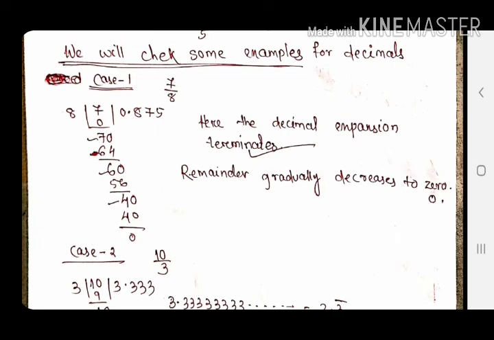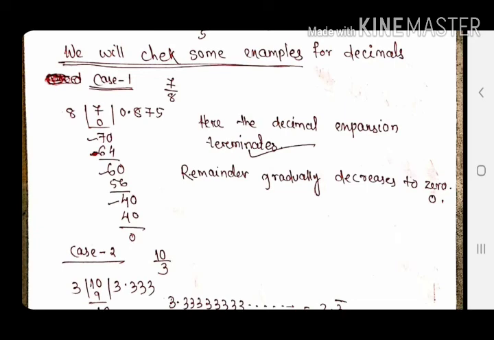So decimal is there, that means I can take 70, 8 into 8 is 64, the remainder is 6, again I can take 0 and I may continue like this. And you may observe the remainder is gradually decreasing. So in first case this is 6, then gradually it is coming to 0. Okay, and another point, here the decimal is terminating.